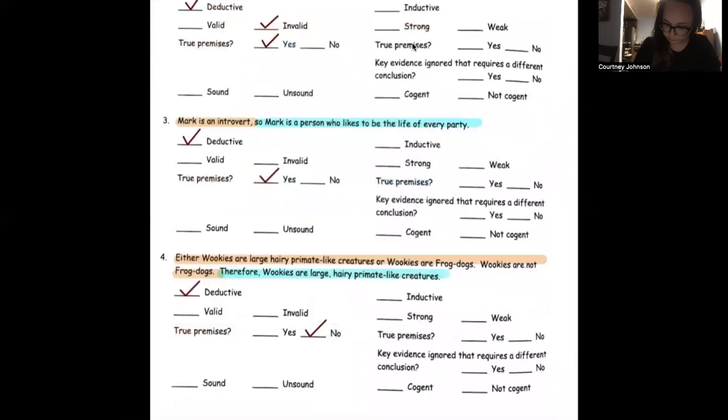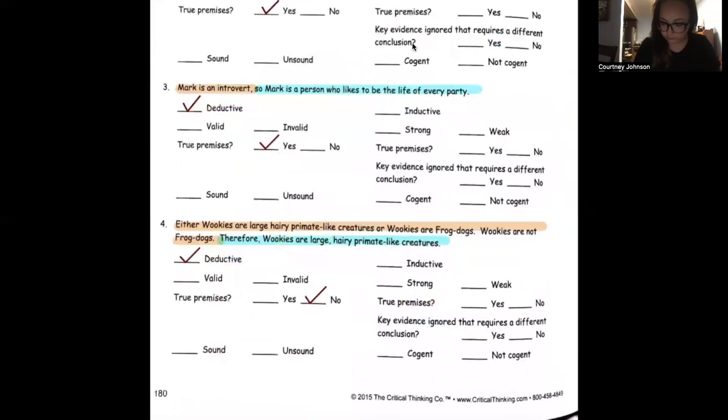And then for number 3, Mark is an introvert. I said that this was also deductive because it comes to say Mark is an introvert, which is true. But Mark is a person who likes to be the life of every party. So that would not be valid. We can't assume that this is true. It is possible for the conclusion to be false. Yes, so it is invalid.